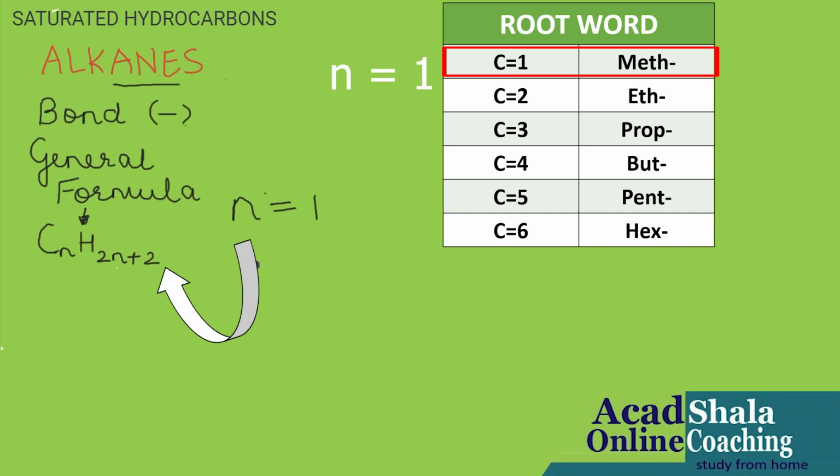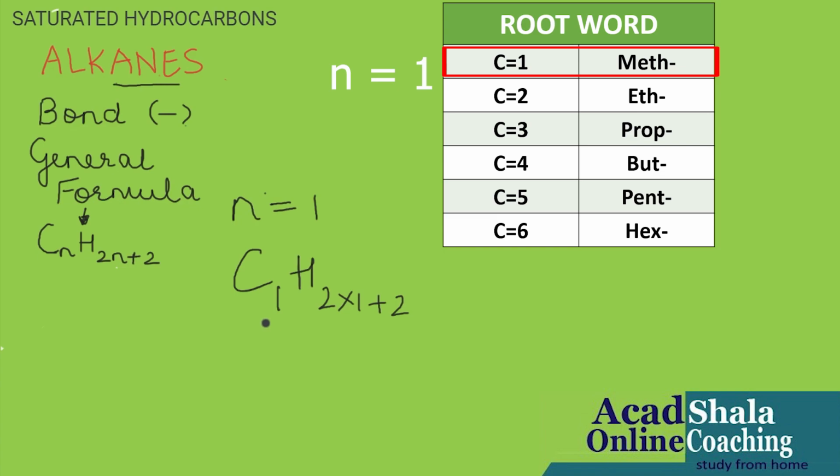Instead of n in the general formula, I will put the value n equal to 1, and we have to do the quick calculation. C1 H2 into 1 plus 2. Children, quickly do the quick calculation, please.